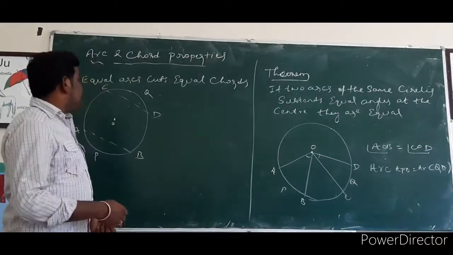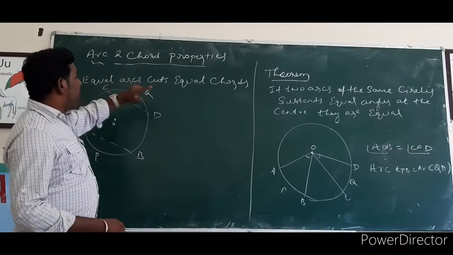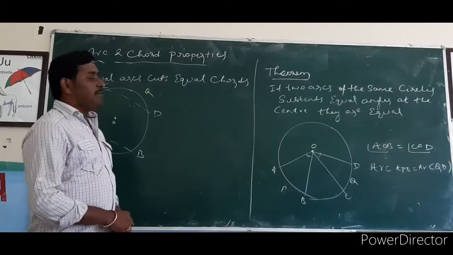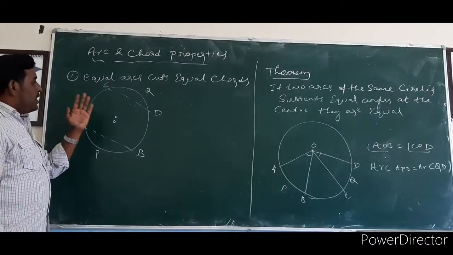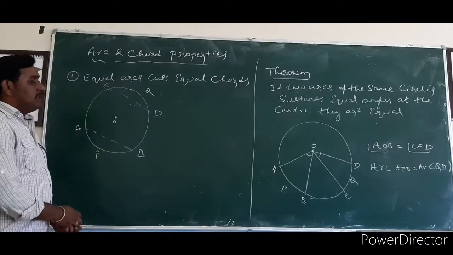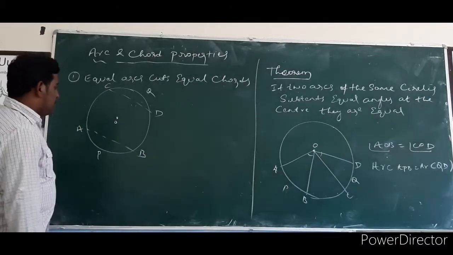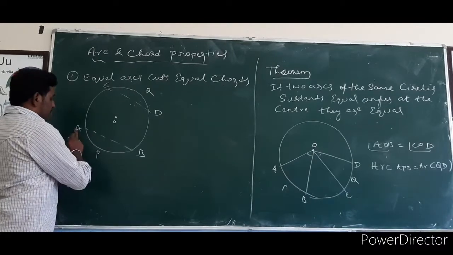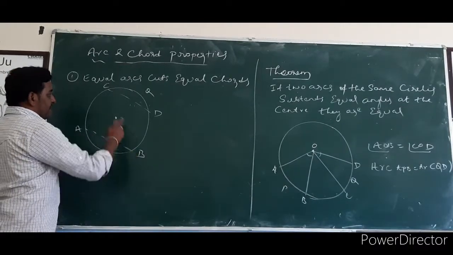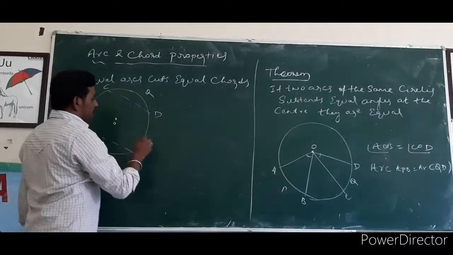Today's class is very important for knowing the properties of arcs and chords. First property: equal arcs cut equal chords. Here I am considering a circle with center O. Two arcs are there: arc APB is one arc and arc CQD is another arc.